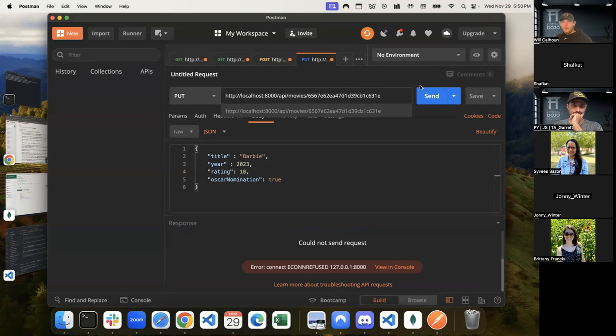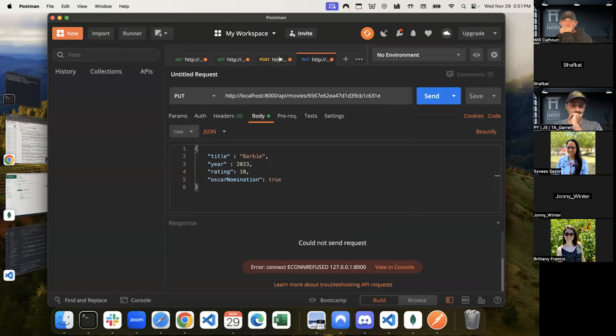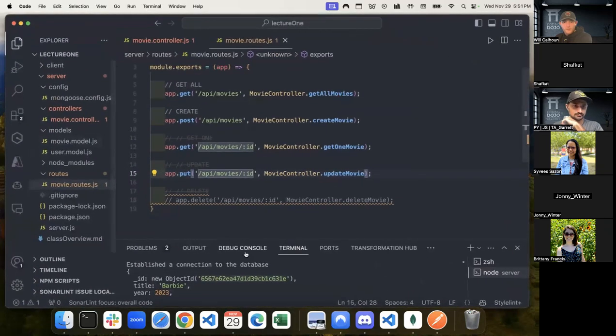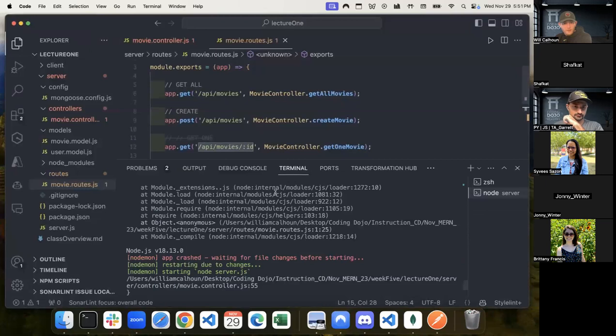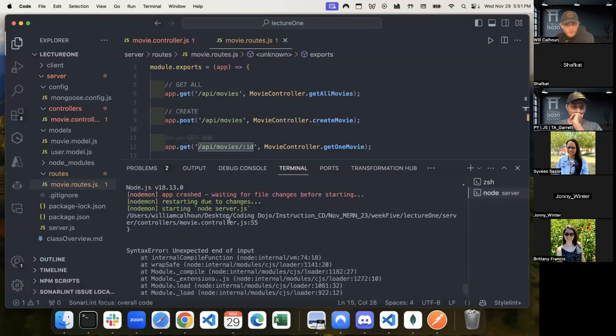Okay. Now if I send it, what is going on? So this is saying that it cannot connect. So what that would tell me is that there's something wrong here, and there is. So let's see. Nodemon crashed. Unexpected end of input.